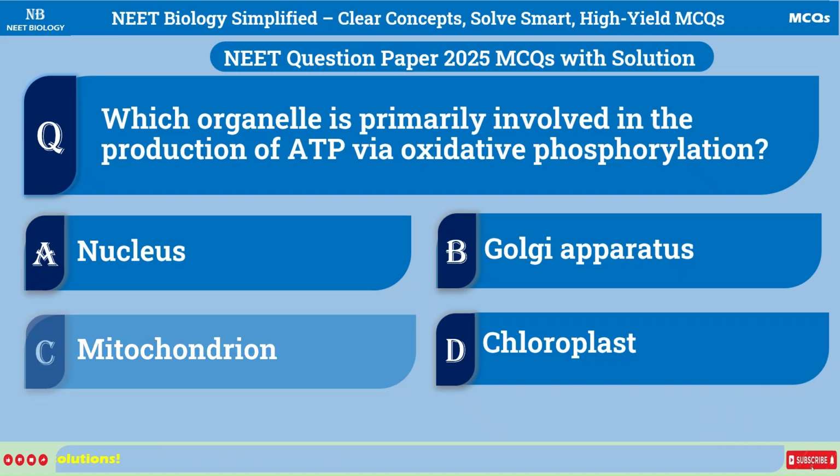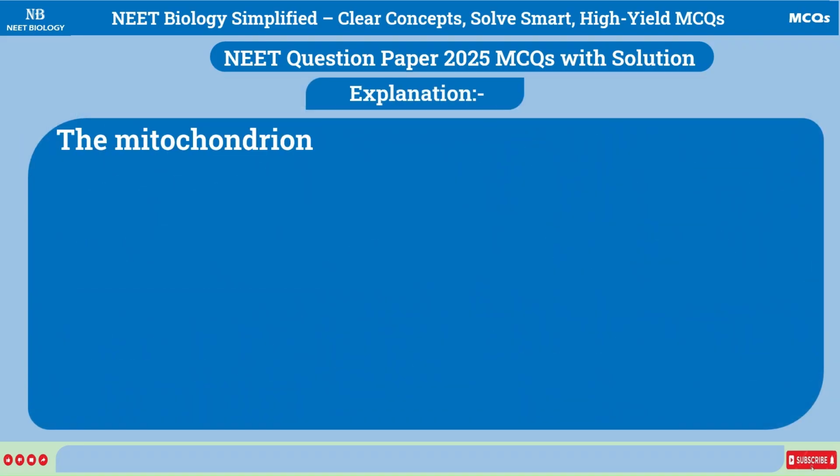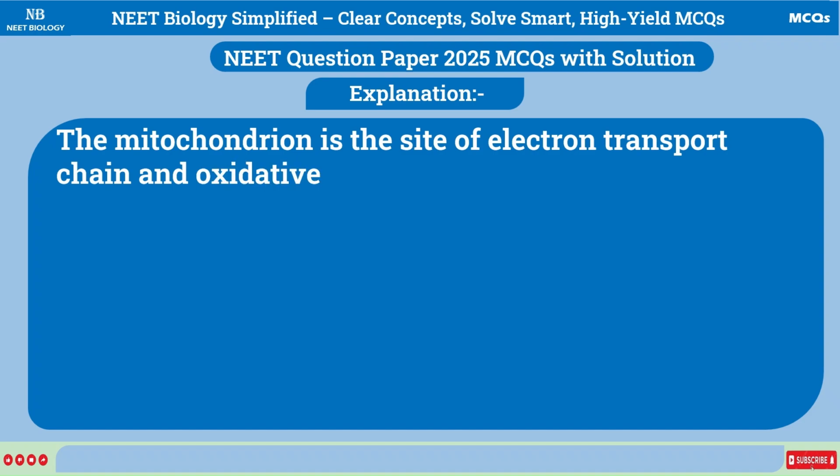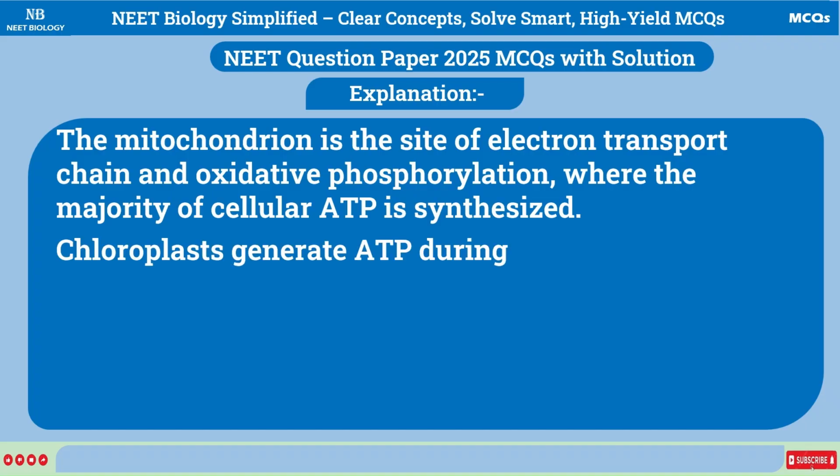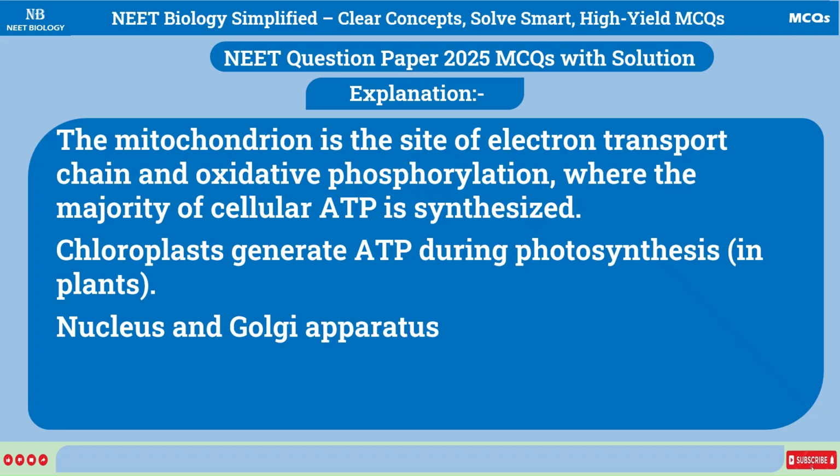Correct answer is C. Mitochondrion. Explanation: the mitochondrion is the site of the electron transport chain and oxidative phosphorylation, where the majority of cellular ATP is synthesized. Chloroplasts generate ATP during photosynthesis in plants. Nucleus and Golgi apparatus are not directly involved in ATP synthesis.